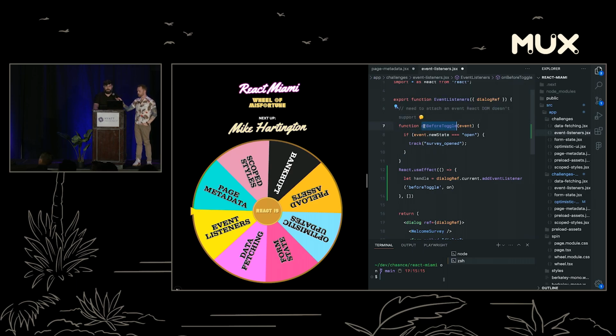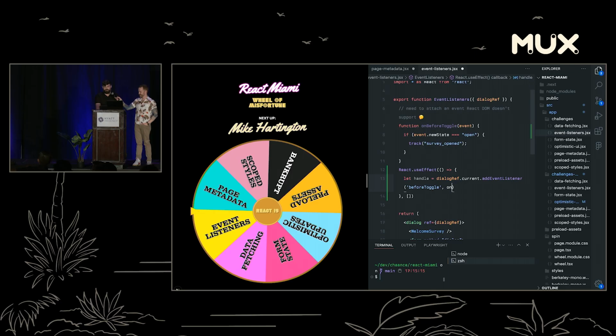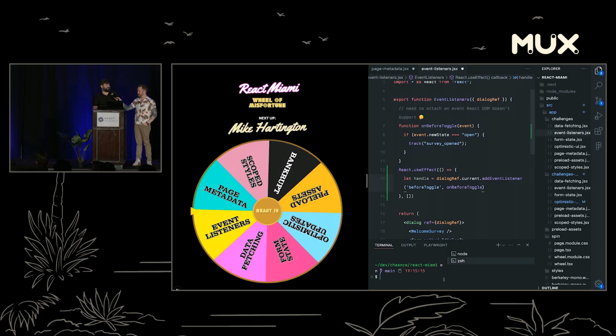Cool. And then we have this function up here called onBeforeToggle. We're just going to pass that in. Oh, copy paste, you don't want to work. Why did you give me the worst keyboard? It's called a Macintosh. I said what I said.